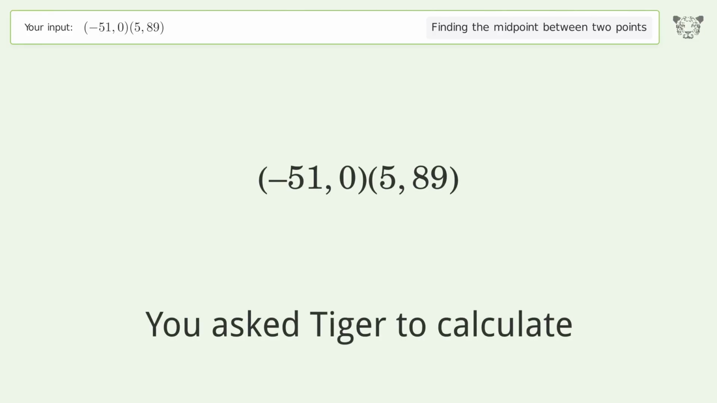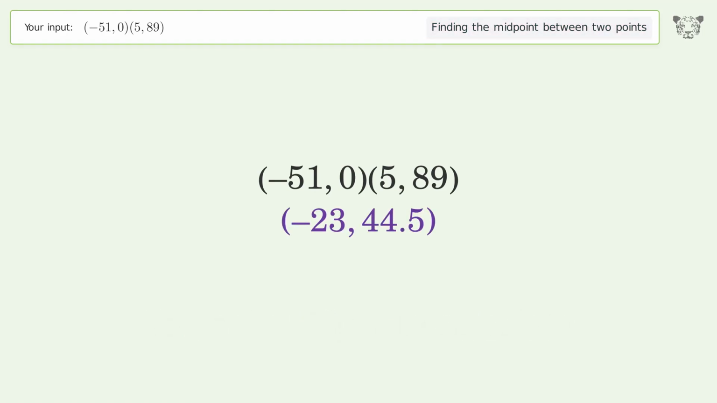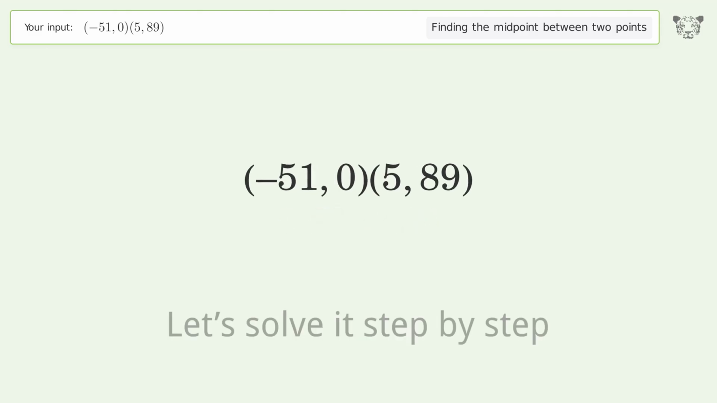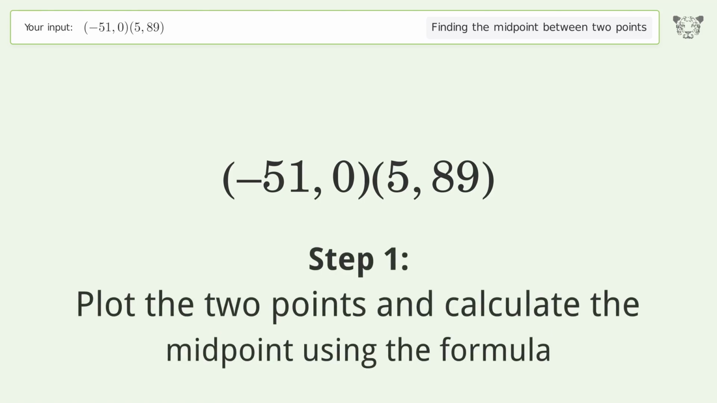You ask Tiger to calculate. This deals with finding the midpoint between 2 points. The midpoint between the 2 points is negative 23, 44.5. Let's solve it step by step. Plot the 2 points and calculate the midpoint using the formula.